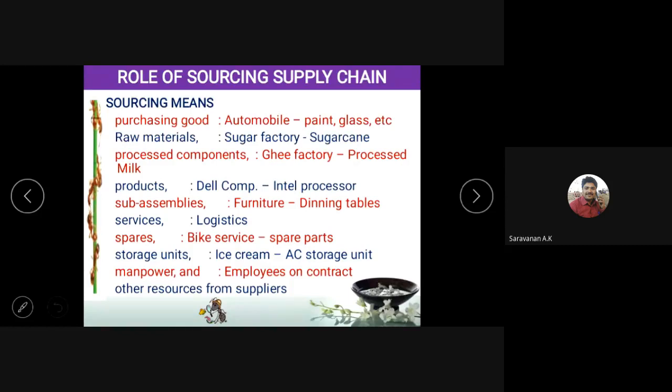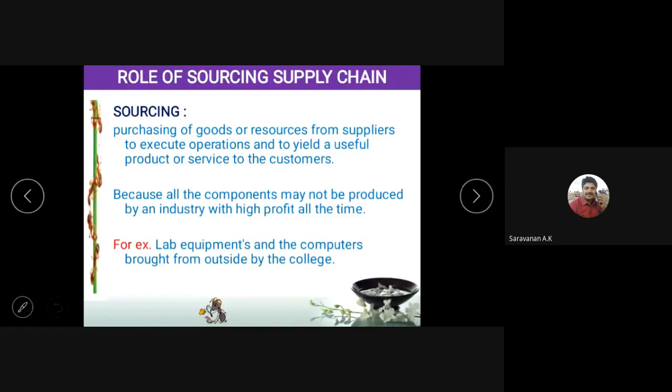And manpower, employees on contract. Nowadays, you can see a lot of Biharis or North Indians coming for contract jobs like road works or electrical works. This is what we call manpower sourcing. And the last thing is the other resources from suppliers. Whatever you are purchasing from outside is called sourcing. So sourcing is the purchase of goods or resources from the supplier to execute the operation and yield a useful product or service to the customer. This is the definition of sourcing.